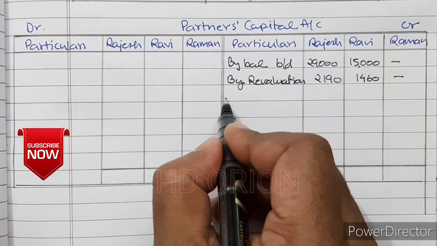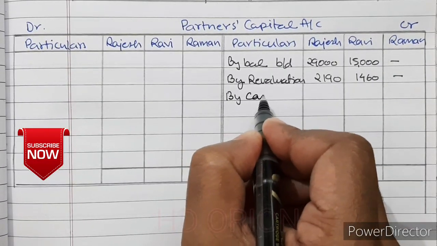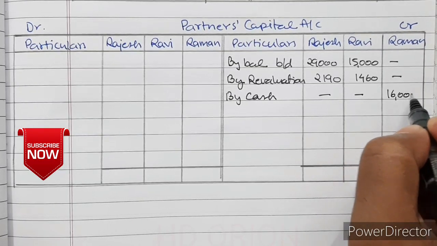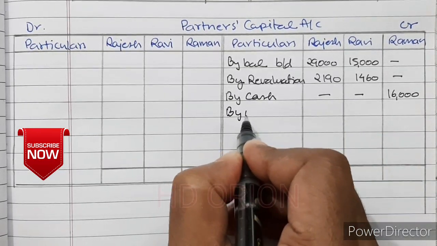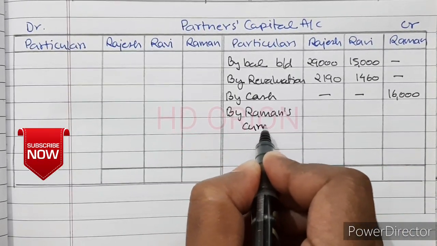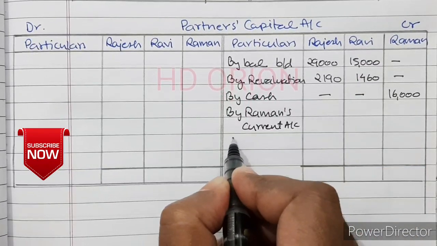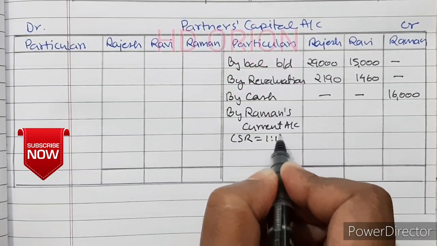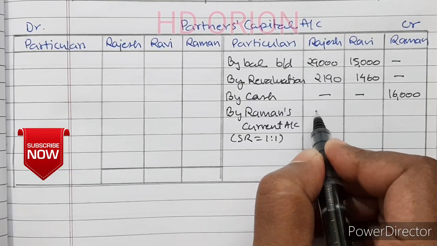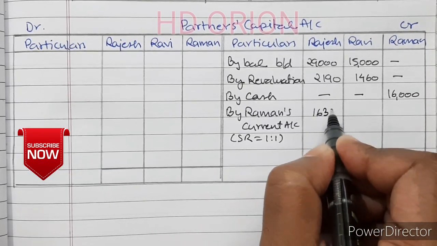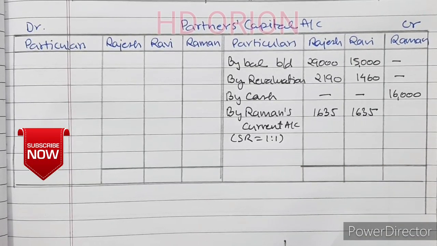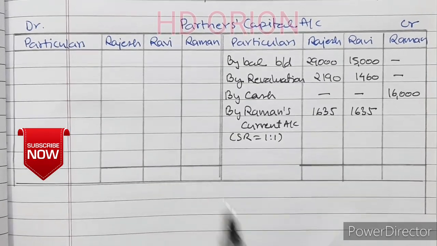So by cash or bank, that is the amount brought by Raman as capital, rupees 16,000. And then by Raman's current account, the sacrificing ratio is 1:1. So both these partners will get equally the amount of Raman's goodwill, 1,635, 1,635.